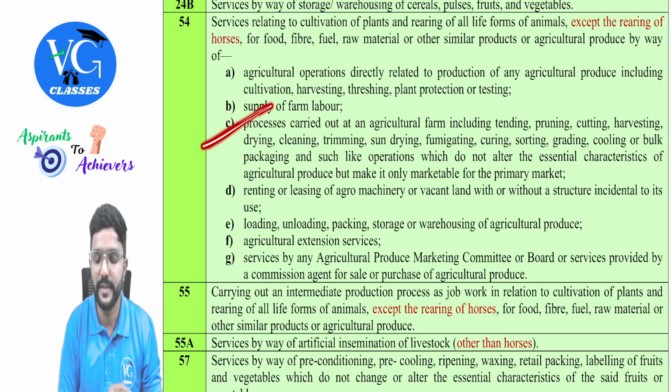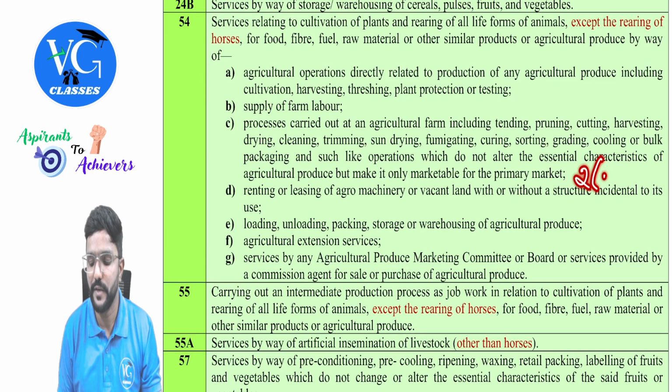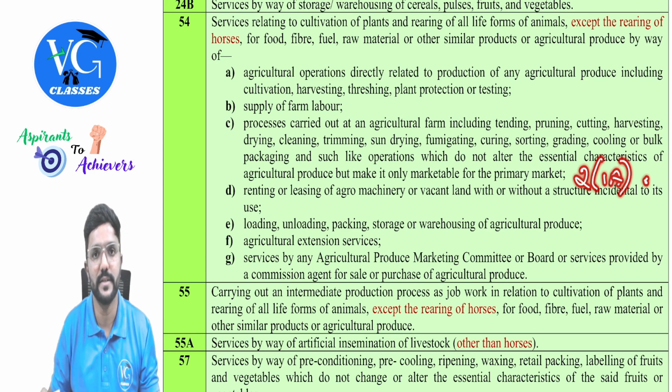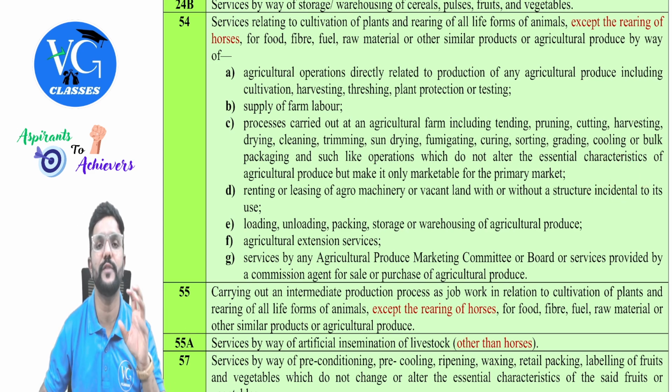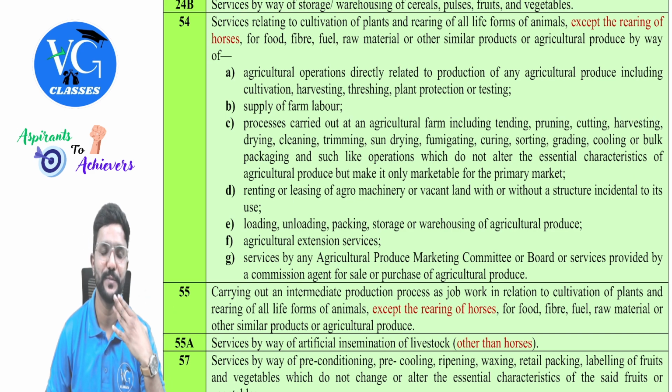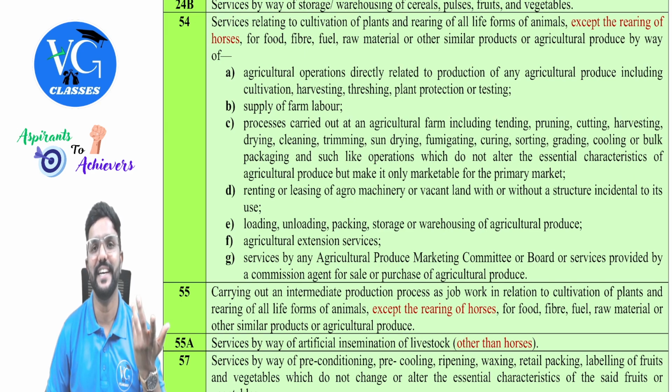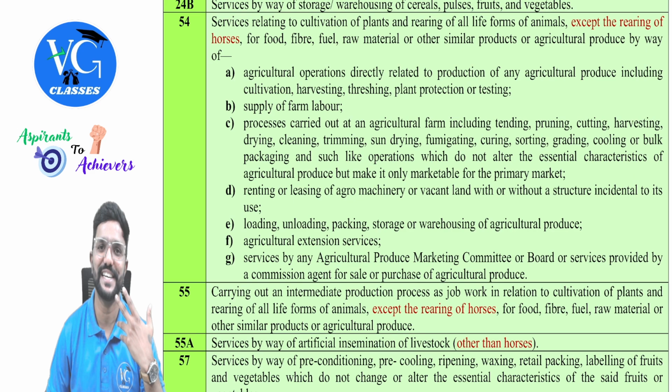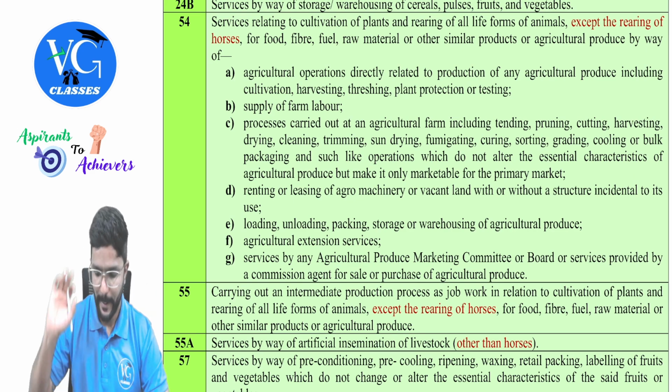So this, especially this line, is similar to the definition given in income tax of agriculture income under section 2 clause 1A, guys. Got it? Yes. You should not change the nature of the agricultural produce. For example, sir, I am growing sugar cane. If I sell it as it is, agricultural activities. Okay. Sir, what if I convert it into sugar or jaggery and sell it? Then that is not considered as agricultural activities, guys. Got it? Yes, it is more of manufacturing.